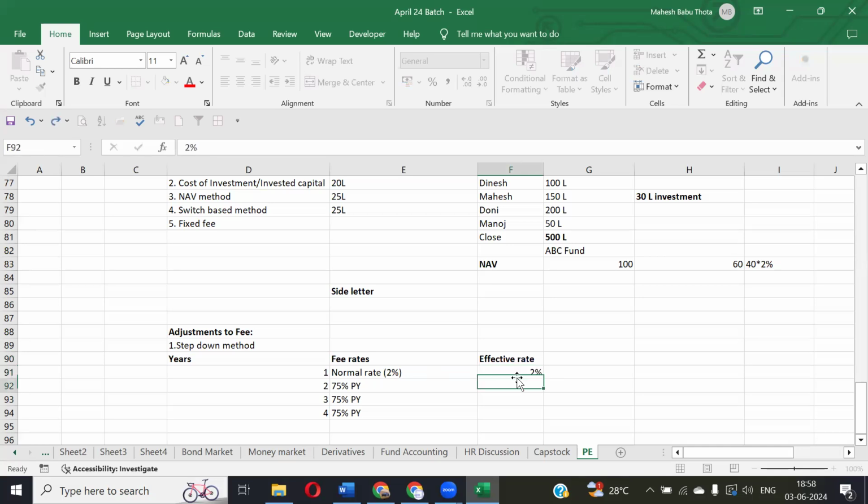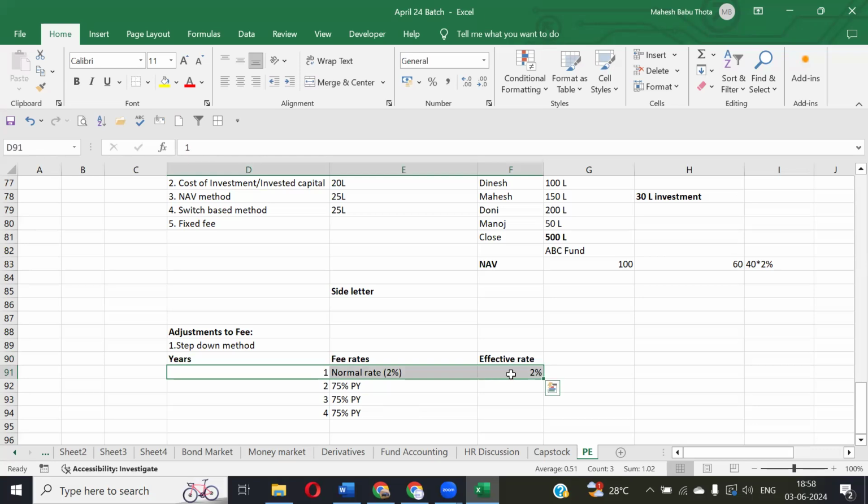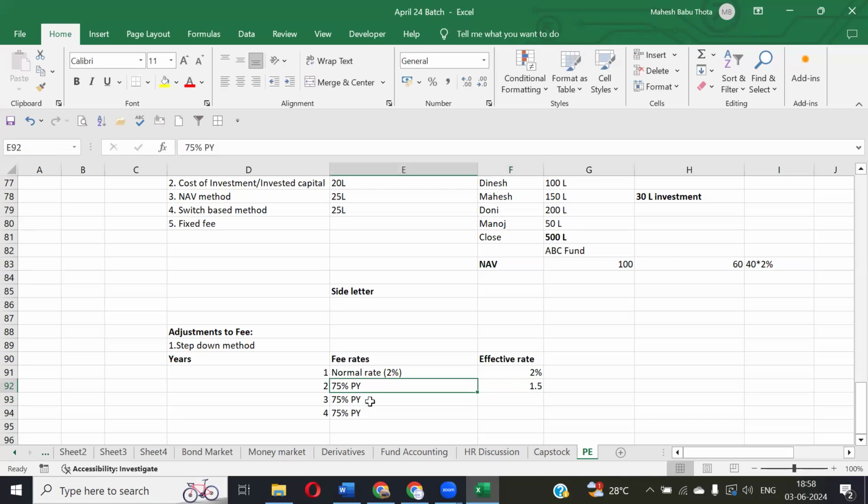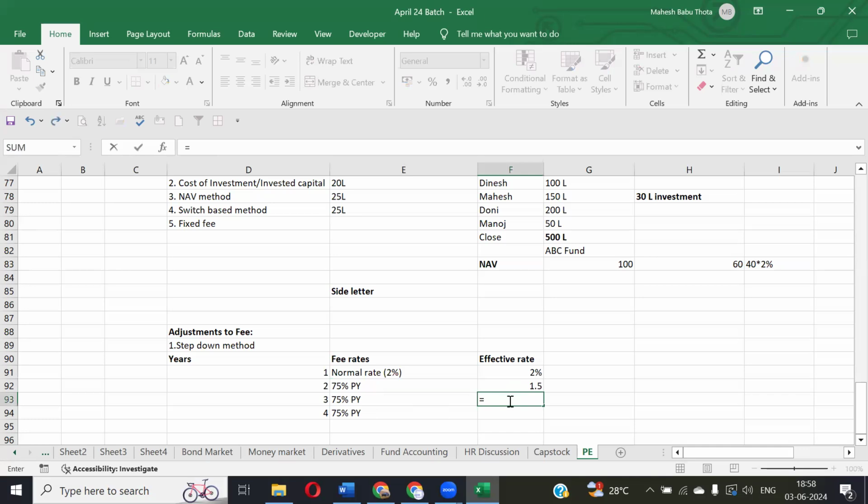2% only, because we are charging 2% only. So 2% is the normal rate, and in the first year the effective rate is 2% only. But when it comes to the second year, we are charging 75% of the previous year. How much did we charge in the first year? 2%. So in the second year, 75% of the previous year means 2 into 75%, so 1.5% will be charged in the second year.